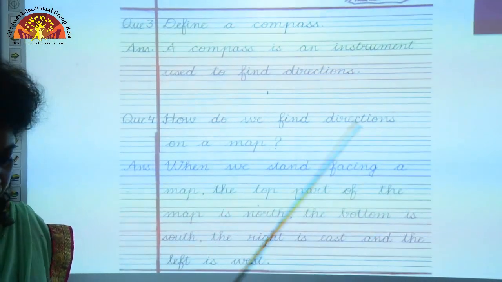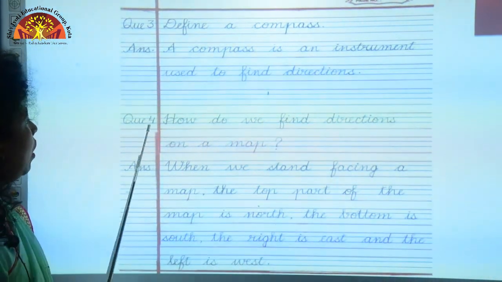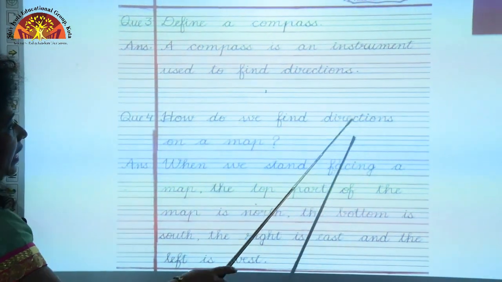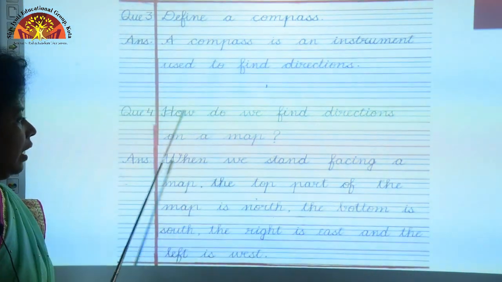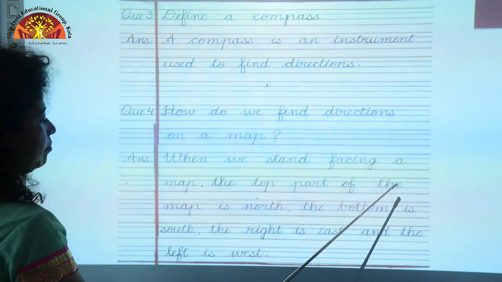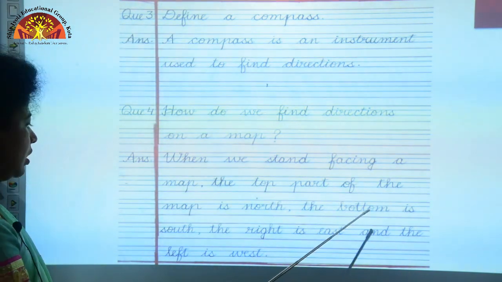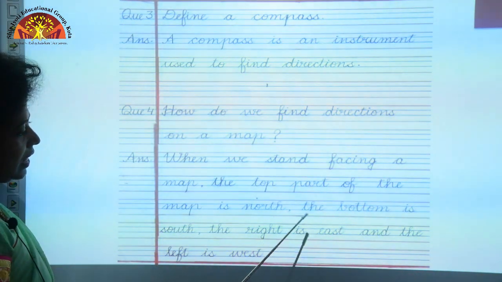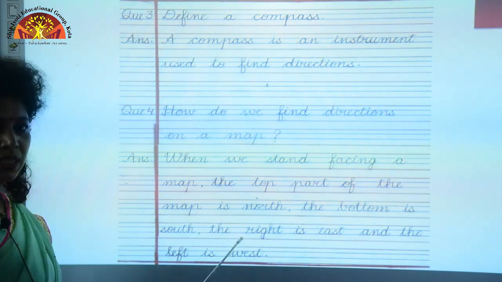Okay. Now let us proceed to the fourth question. Question 4, how do we find directions on a map? When we stand facing a map, the top part of the map is north, the bottom is south, the right is east and the left is west. Okay.